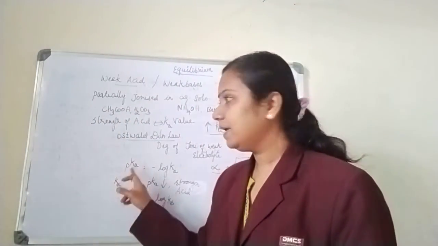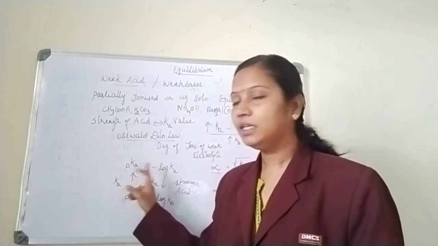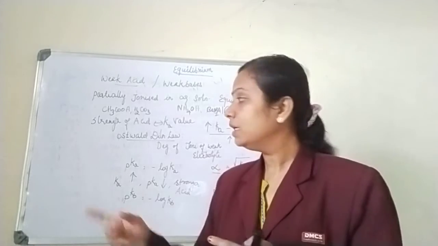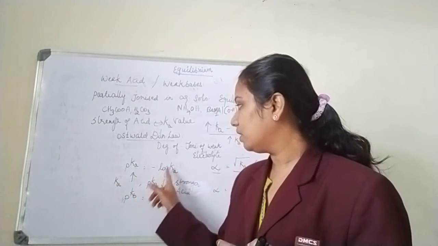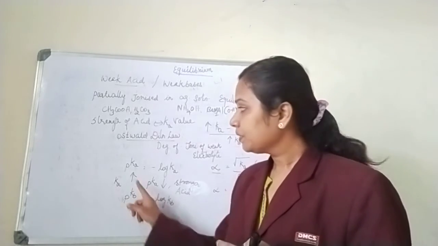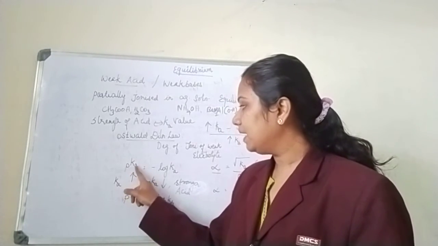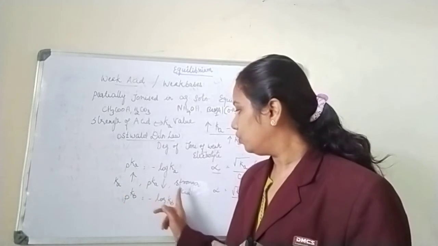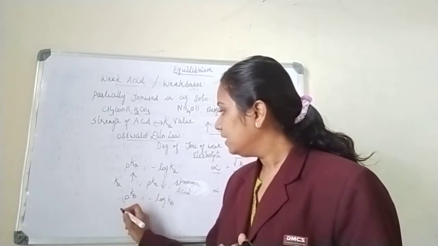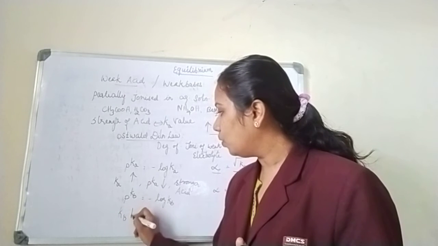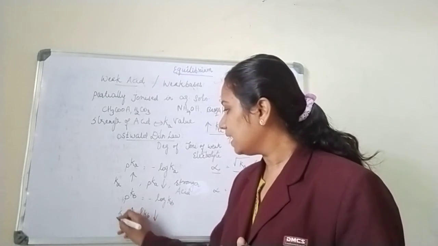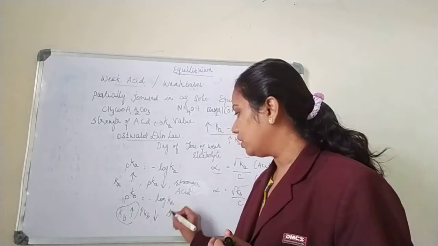So what is pKa? Whenever I put a p before, it means negative logarithm. What is pH? Negative logarithm of hydrogen ion concentration. So what is pKa? Negative logarithm of Ka. And what is pKb? Negative logarithm of Kb. If Ka is more, then pKa is less. If Ka is more, the acid will be stronger. Similarly, you can write the other case. If Kb is more, then pKb should be less. Since Kb is more, it should be a stronger base.